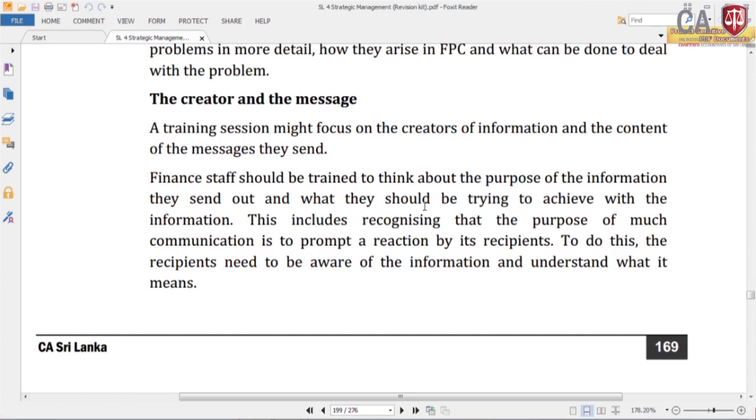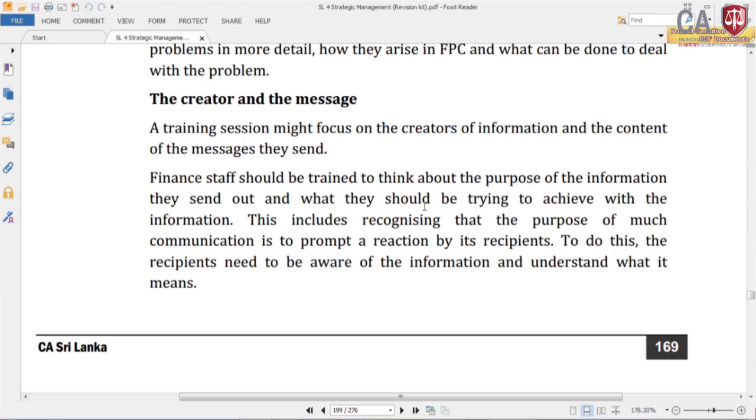So finance staff should be trained to think about the purpose of the information they send out and what they should be trying to achieve with the information. They have to think about the purpose of the information sent by them and ultimately what they want to achieve. This includes recognizing that the purpose of much communication is to prompt a reaction by its recipient. So one of the objectives is to see some reaction from the recipient.